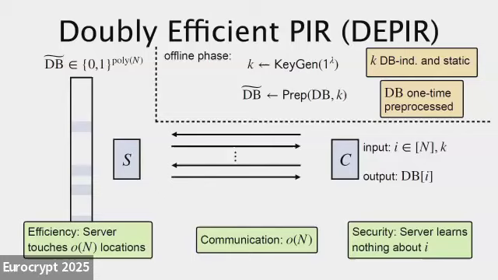Importantly, for the purposes of this talk, these are the only properties that I'm going to require in order to call something DPIR. Anything with sublinear server runtime, or sublinear server locations, is DPIR. I actually am not going to care at all about the runtime of the server or the runtime of the client. I just care about the number of locations that the server touches.